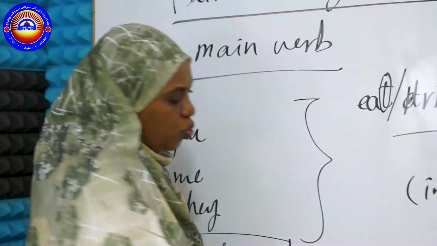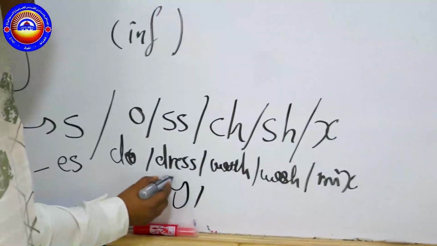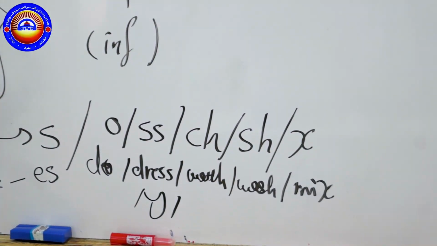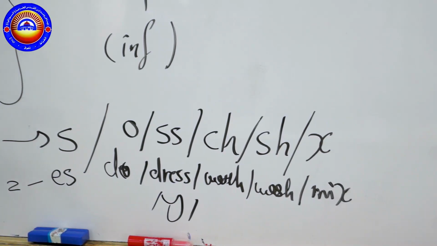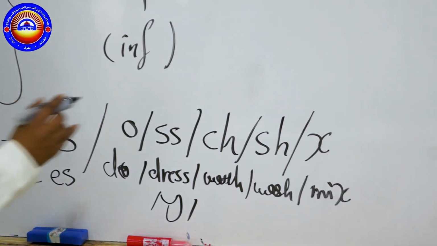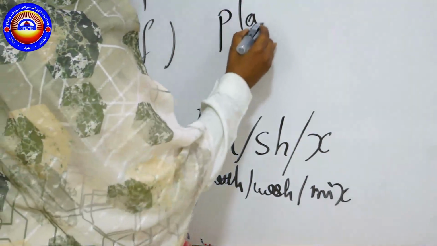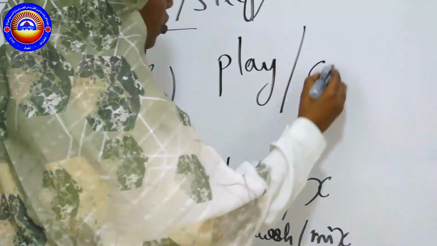Okay. There is another type of special cases. When the verb ends with Y. I have a verb that ends with the letter Y, but the sound of it is going to be different. Look at these two verbs: play and cry.